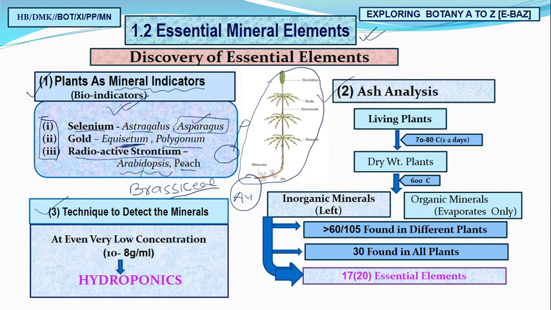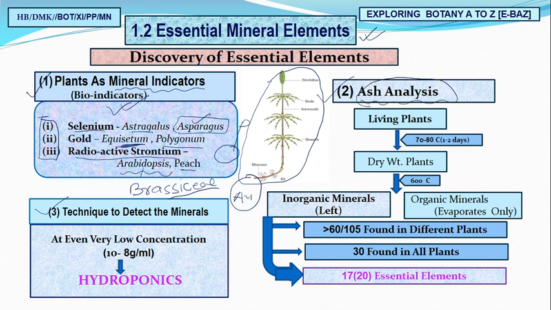So it all came to the minds of the scientists that we have some plants, and if the plant is abundant, then such types of nutrients will also be abundant. From that information, the scientists started to think that we must find all these minerals present in the soil through their ash. So what happened? They started to study the ash analysis.